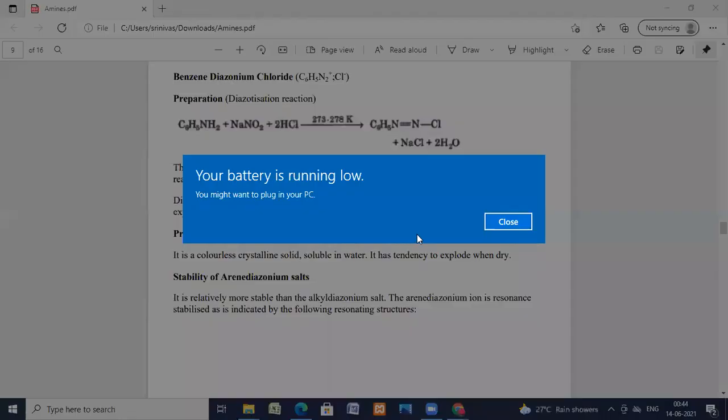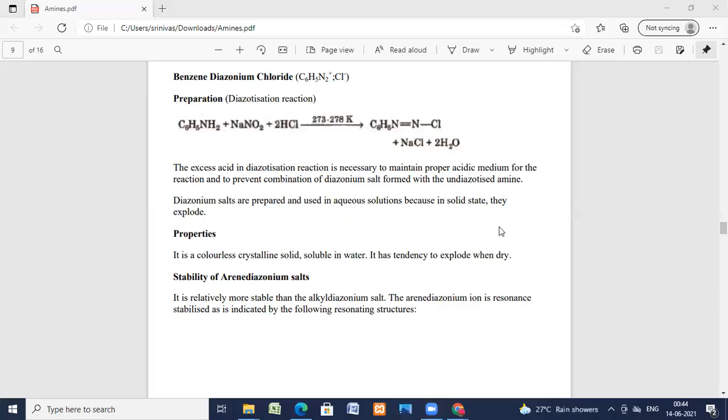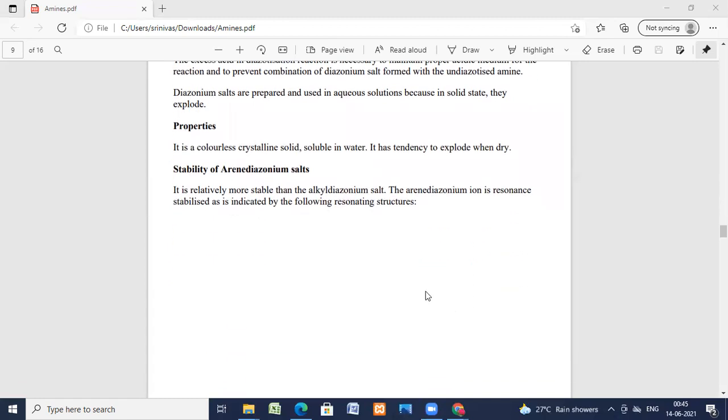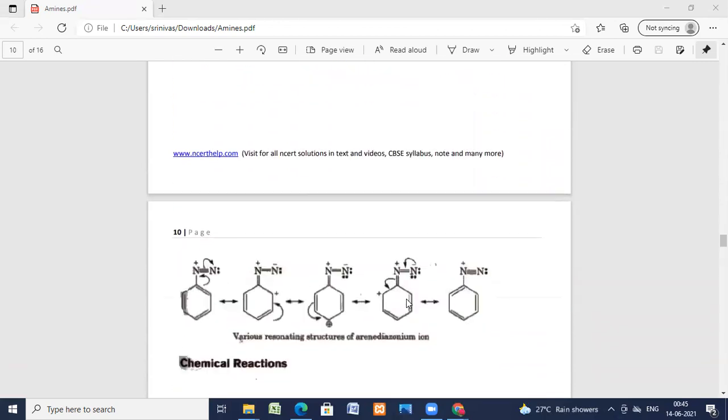Now let us see the stability. Coming to the stability, it is relatively more stable than the alkyl diazonium chloride salt. The arene diazonium chloride ion is resonance stabilized, as it is indicated by the following resonance structures. See, the stability can be explained based on the resonance structures.